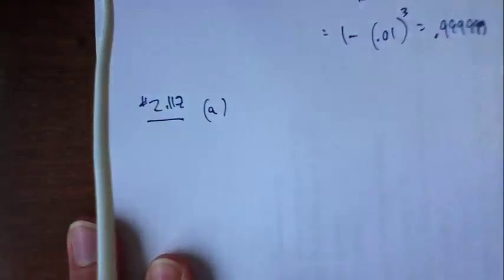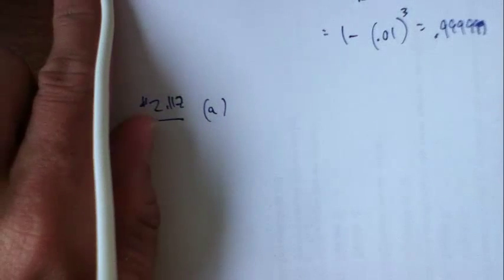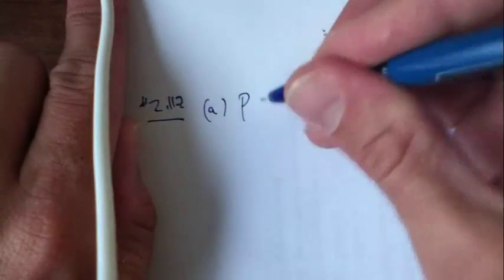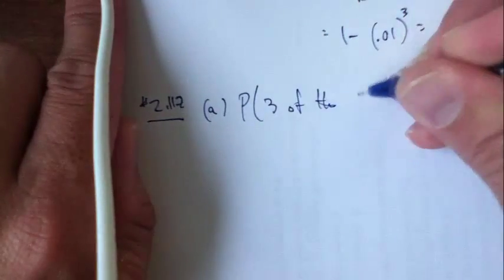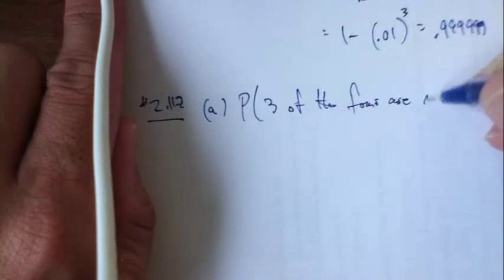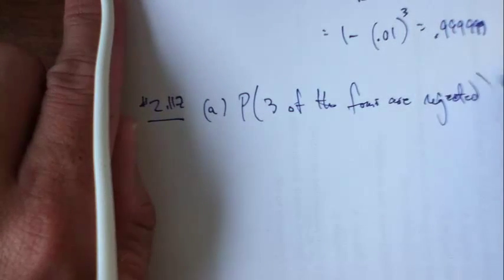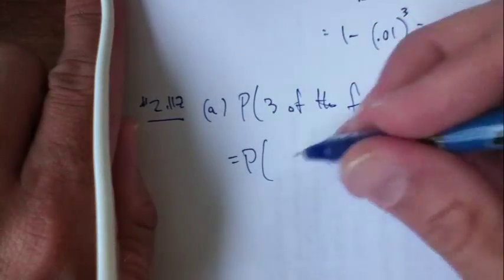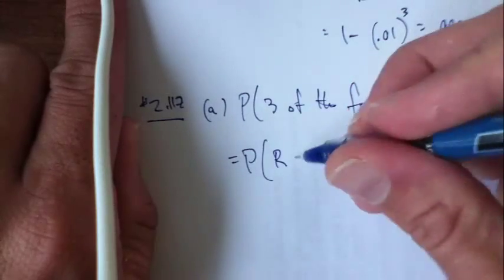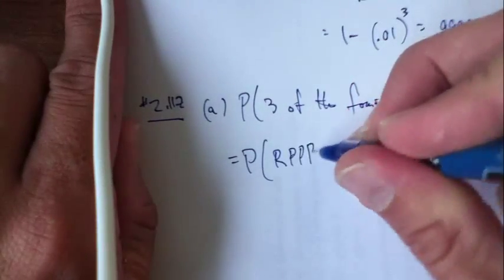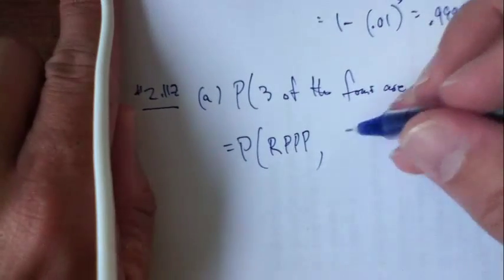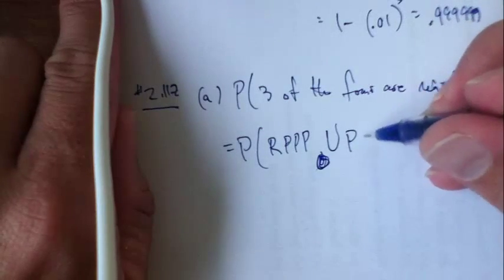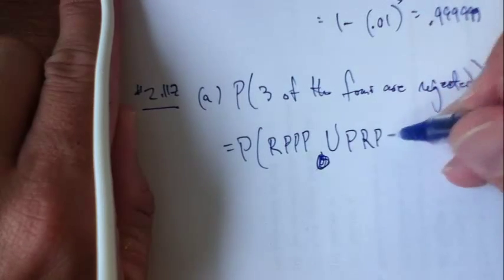So this is part A. If all 4 cars are new in excellent condition, what is the probability that 3 of the 4 will be rejected? Well, that's the probability that maybe the first is rejected, and then the next 3 pass, or the first one passes, the next one's rejected, and then the next 2 pass.